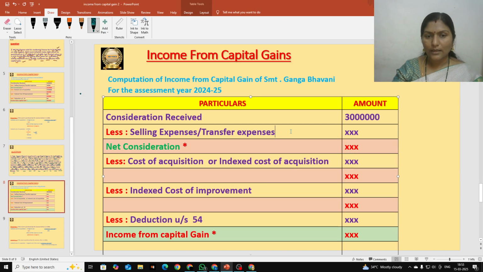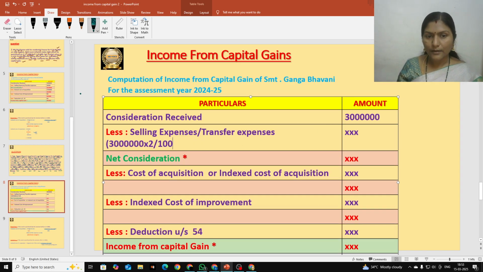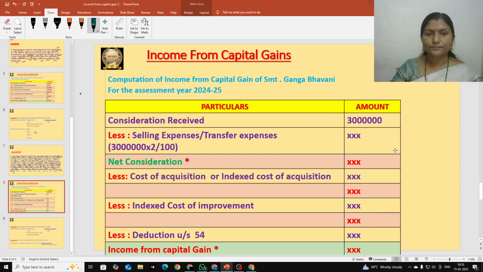What is our consideration received? 30 lakhs. On 30 lakhs, you should calculate 2%, because 2% is the selling expenses percentage. Hope this is clear for everyone. So that is why we calculated this here, and after this,